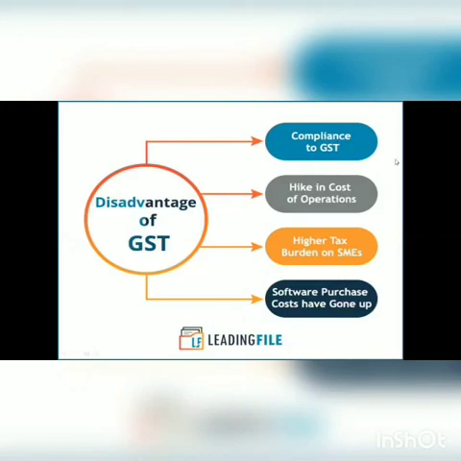The third one is the higher tax burden on SMEs. Before the GST, a turnover limit of 1.5 crore was exempted for SMEs, small and medium enterprises, so they didn't need to pay tax if their turnover was up to 1.5 crore.